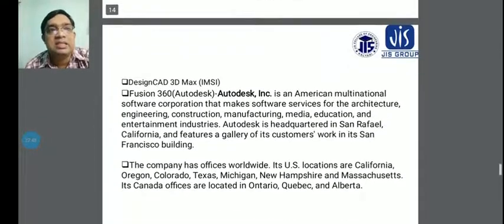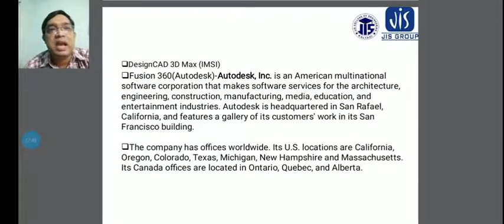And another is DesignCAD 3D Max by IMSI, and Fusion 360 by Autodesk. Autodesk is an American multinational software corporation that makes software services for the architecture, engineering, construction, manufacturing, media, education and entertainment industries. Autodesk is headquartered in San Rafael, California, and features a gallery of its customers' work in the San Francisco buildings.